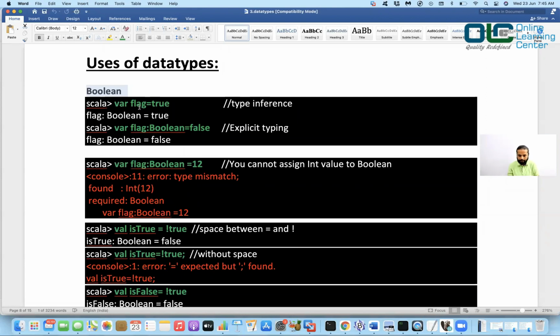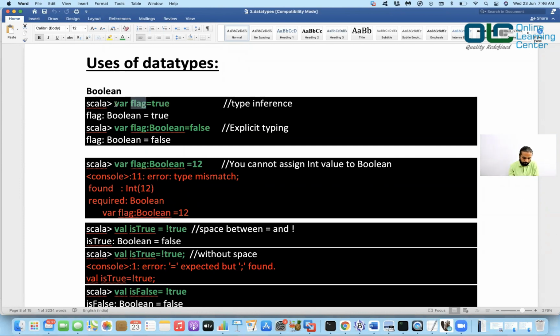So as you know, Boolean is basically a type which can store the value either true or false. So you can say var flag equal to true. That means a flag variable is defined with a value called true. Or you can say var flag of Boolean type is equal to false. So here if you see, this is the concept of type inference, wherein you don't have to define the type of the data. Based on whatever is present on this side, the type would be decided. That concept is basically called type inference.